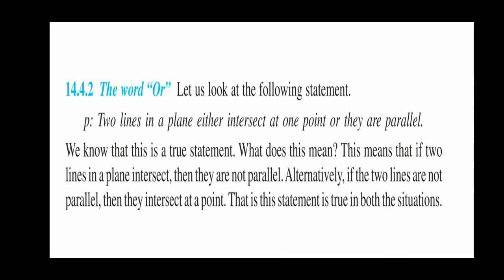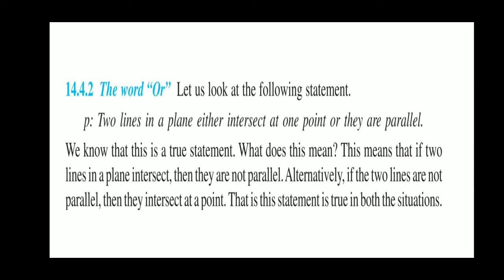Now the word "or". One more example: two lines in a plane either intersect at a point or they are parallel. It means there are two components. First, two lines in a plane intersect each other at a point, and second, two lines in a plane are parallel to each other.